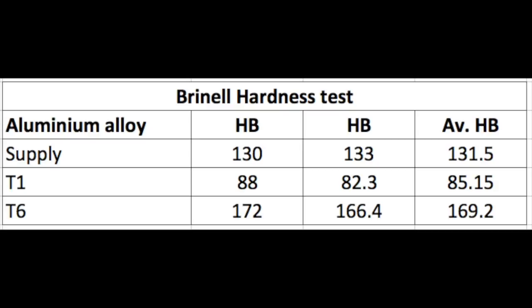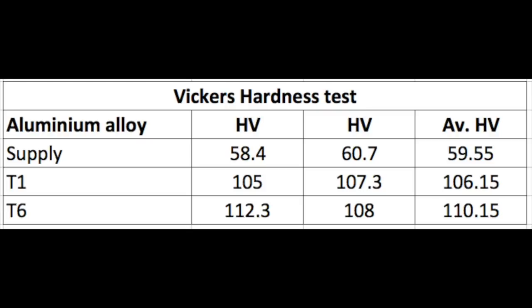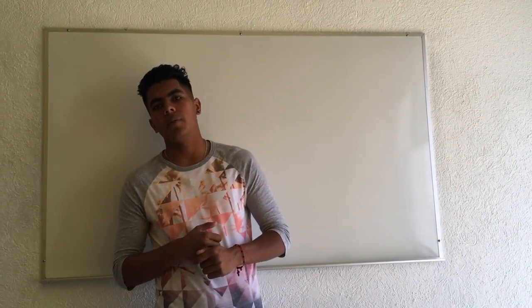And for the T6, first the Brinell hardness is higher than the supply, so in that instance it is adequate. And for the Vickers, it is also higher than the supply. So in both cases, the material has a better resistance to penetration. That is what tells us it is very adequate. As we can see in the tables, the supply is similar in Brinell to T1 and in Vickers to T6 in the numbers that we have in the hardness tests.